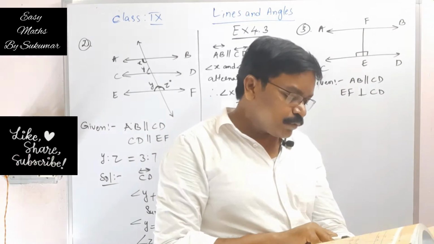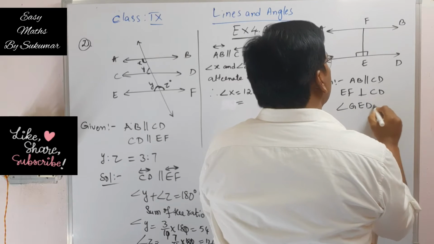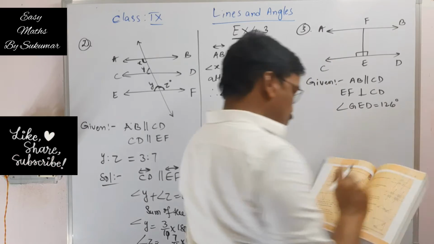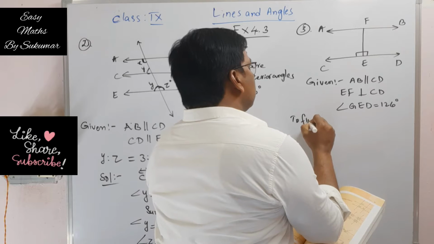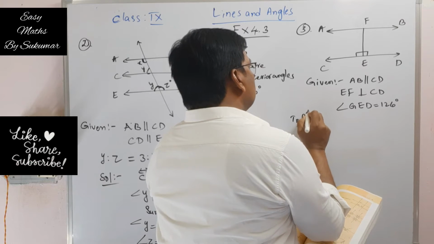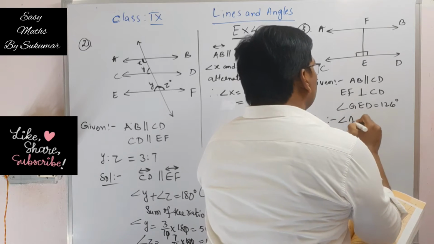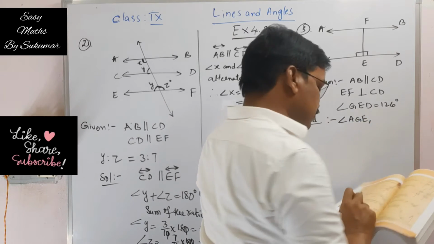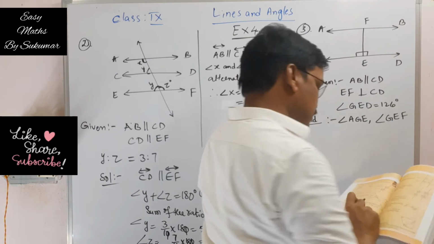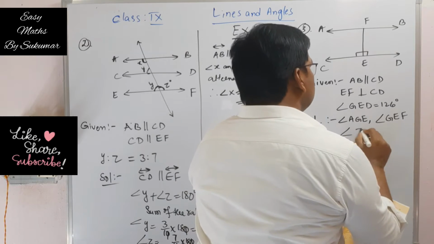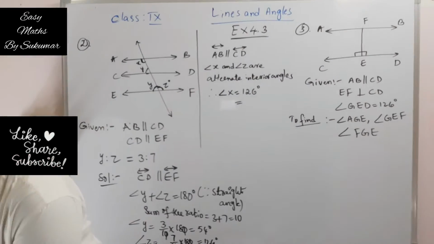Okay. Next one is angle GED is equal to 126 degrees. This is also given. Angle GED is equal to 126 degrees. What we have to find here? To find, the first one is angle AGE, and the second one is angle GEF, and the third one is angle FGE. These angles we have to find here. Okay students, here please look here.